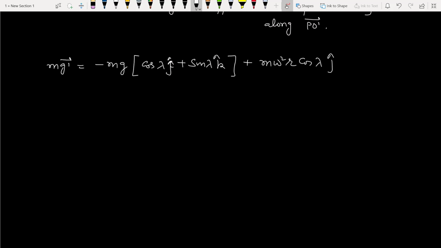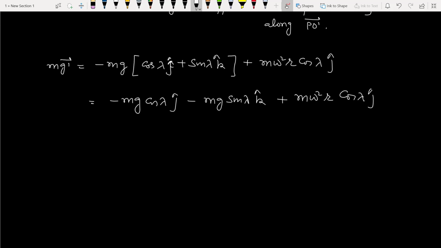So this is j cap. So it is minus mg cos lambda j cap, minus mg sin lambda k cap, plus m omega square r cos lambda j cap.